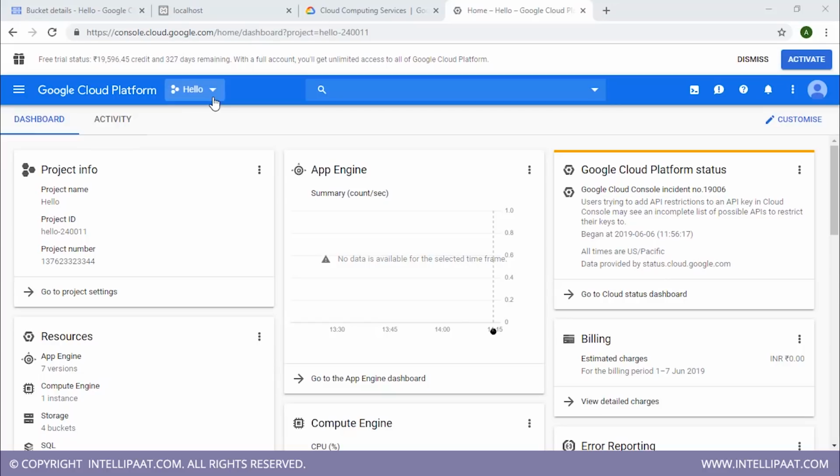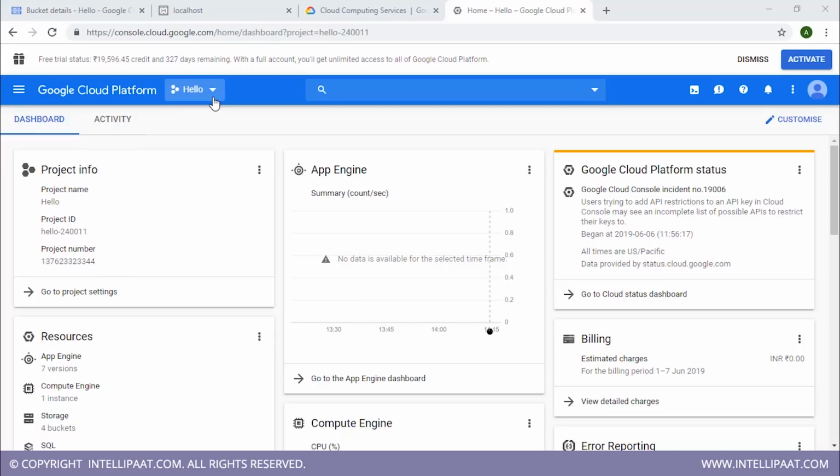So after creating the project, the next thing that you have to do is create your first App Engine instance. Now you need an App Engine instance to run or deploy your application on the cloud. As you guys saw, when I was running my application on my local machine, I had to first set up my local machine to run my PHP application, right? I had to first download XAMPP and install it, and then I had to make sure that all my PHP files reside in that particular folder. So basically, I had to set up my environment for running my application.